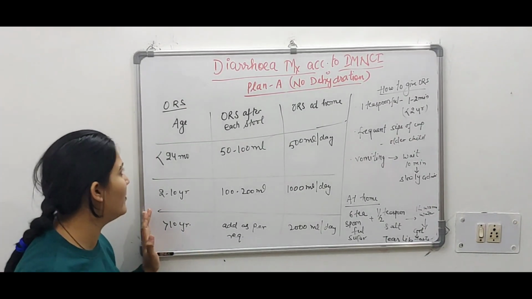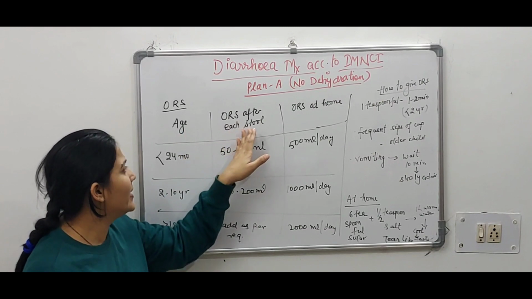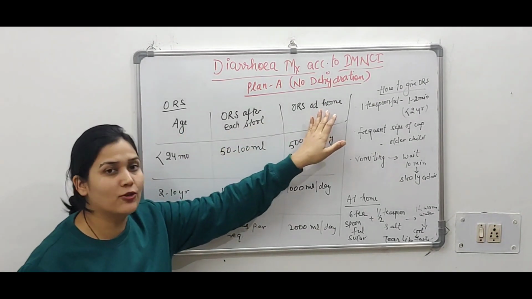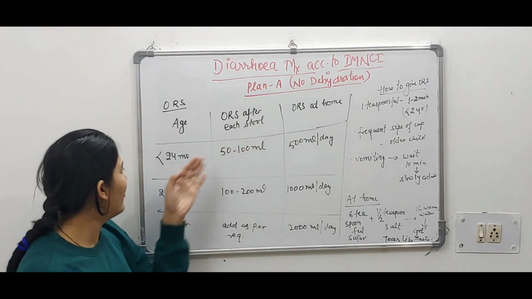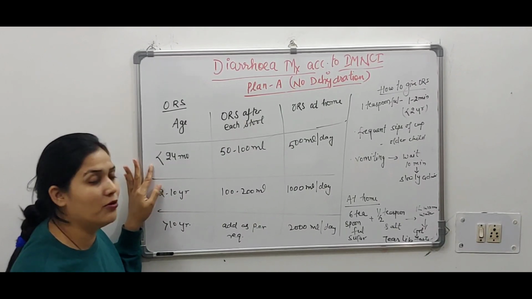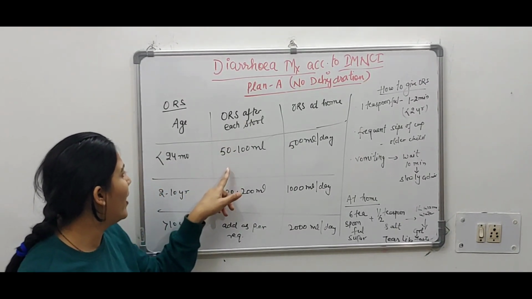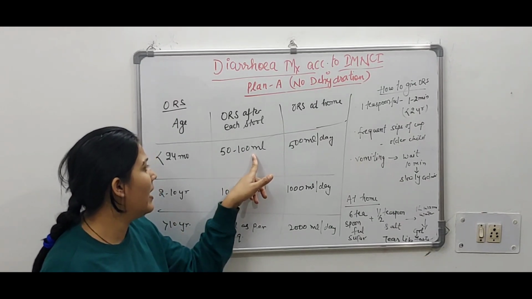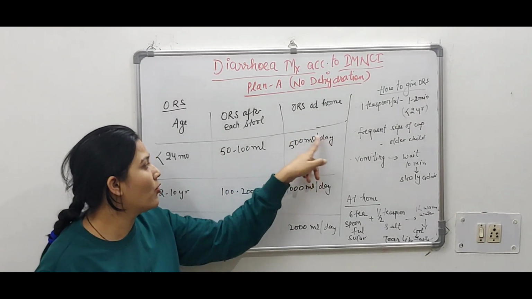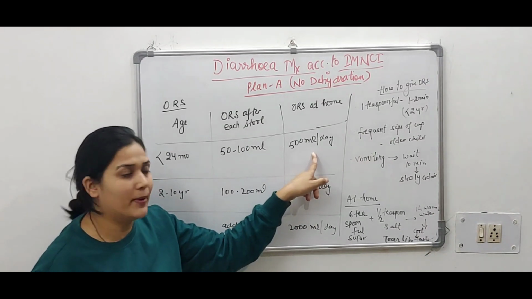Now we will discuss how much ORS should be given according to age. So the table has been made. This is age, ORS after each stool, and ORS that should be given at home. For a child less than 2 years or 24 months, after each stool the ORS should be given 50 to 100 ml, and at home the total will be 500 ml per day.